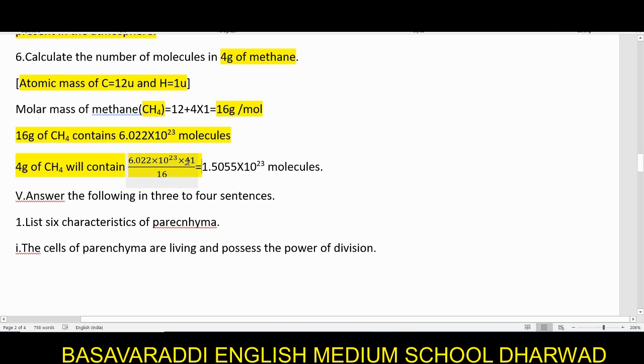Avogadro number divided by 4 gives 1.5055 into 10 raised to 23. Yes, so Avogadro number is very important.